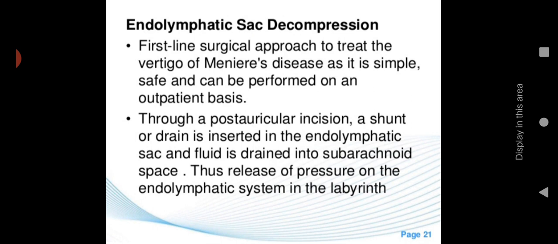So in this procedure, we make a post auricular incision, and a shunt or drain is inserted in the endolymphatic sac. With the help of the shunt or drain, we drain the endolymphatic sac fluid into the subarachnoid space, so that the pressure inside the endolymphatic system is released, and the person will be relieved from vertigo or balance disorder.